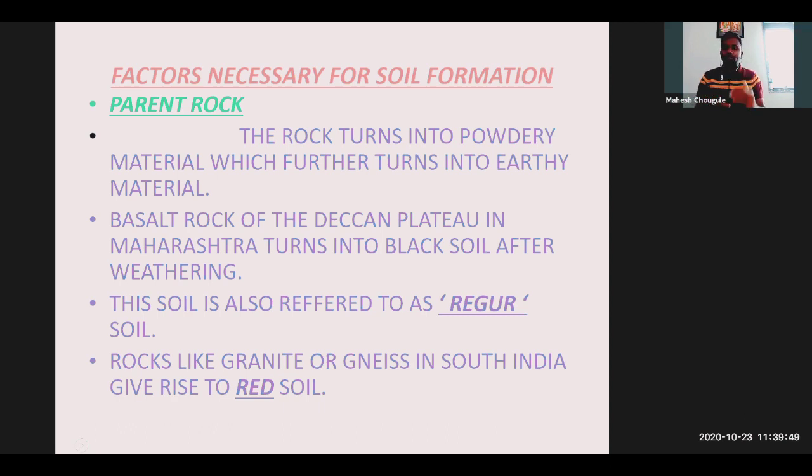Yeah, all these things. So basically, what are the factors included in the formation of soil? The first thing is the parent rock. Second, regional climate. Third, biotic factors. Fourth, time. So four basic things we can see here. There are many other factors, but these are essential. These are basic factors which help to form soil. So once again I repeat.